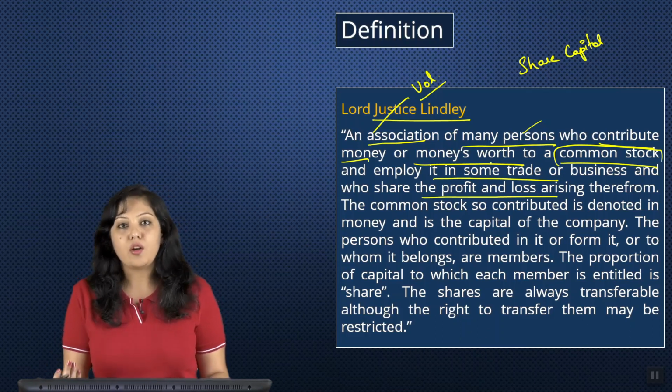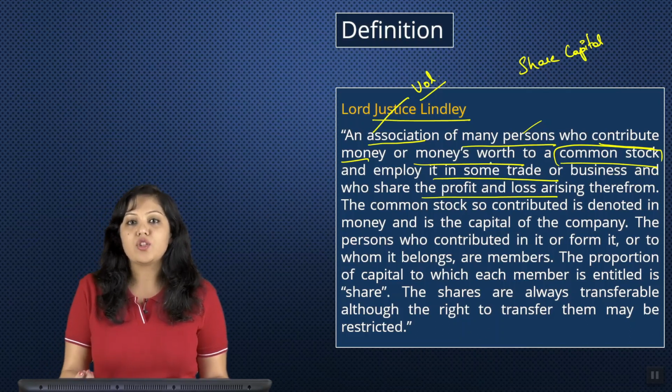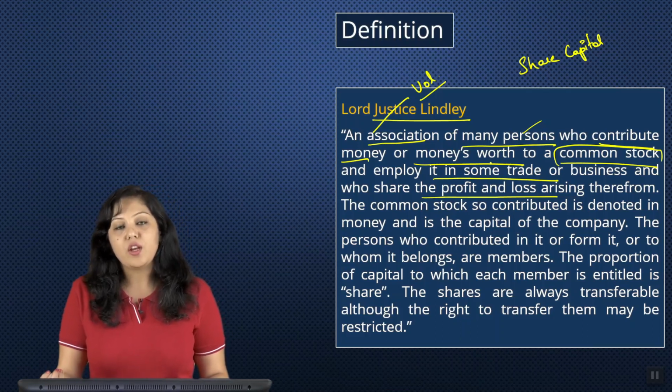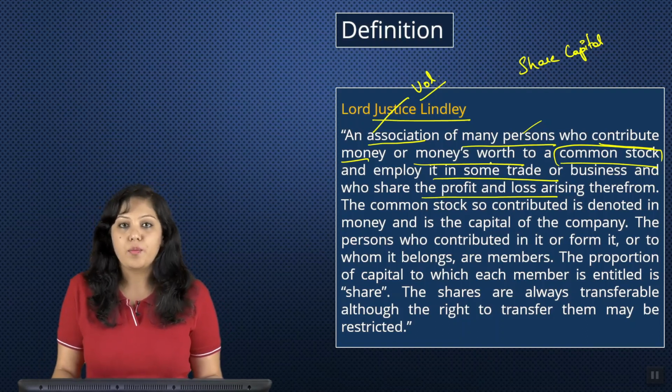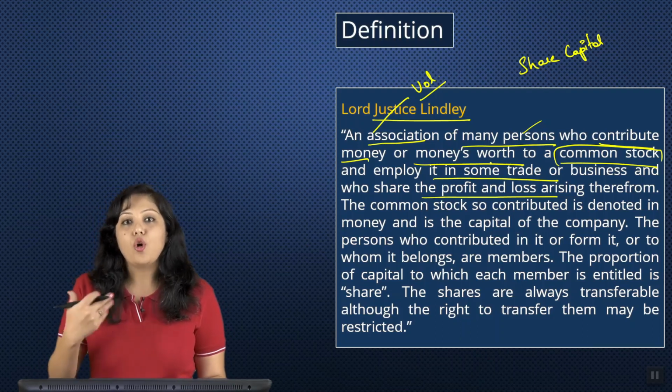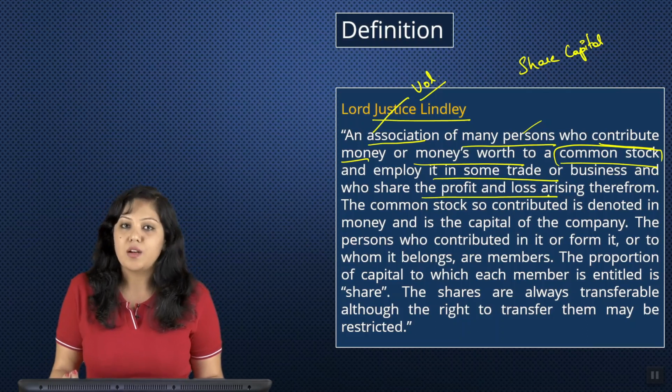There might be, there might not be, but usually when you start a business, initially when you're trying to put your product or service in the market, you will not make profits immediately, right? Initially you will have certain losses. Later on you try to come to the break-even point and then you start generating profits. So whenever you have the advantage of making profit, you should also be willing to take the loss in that business, right?